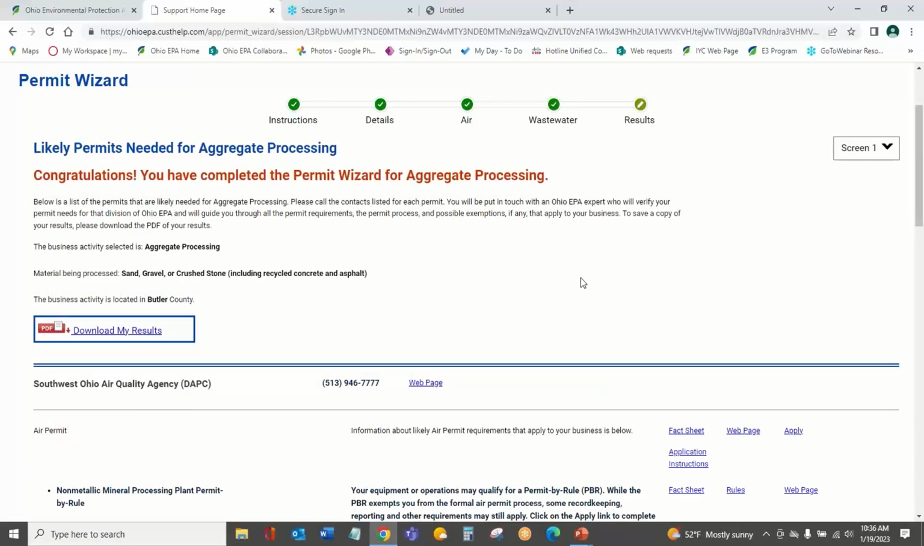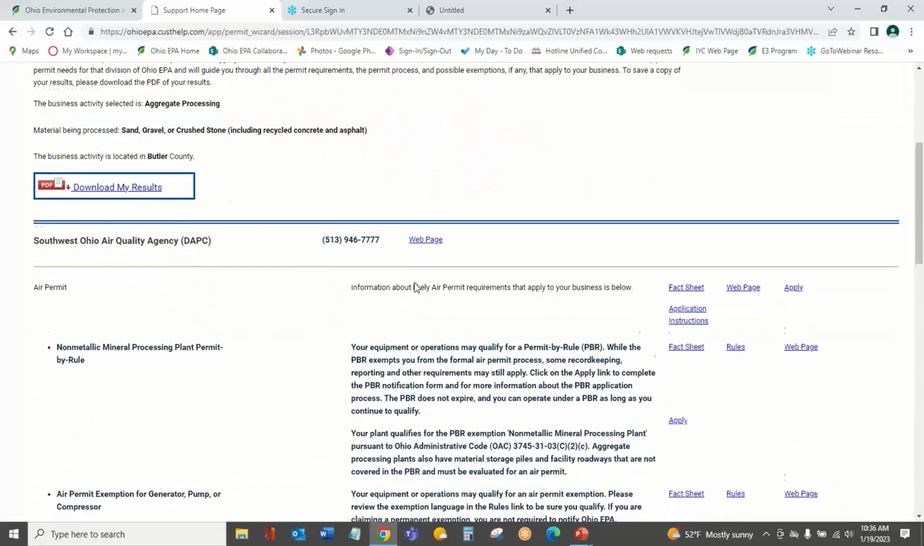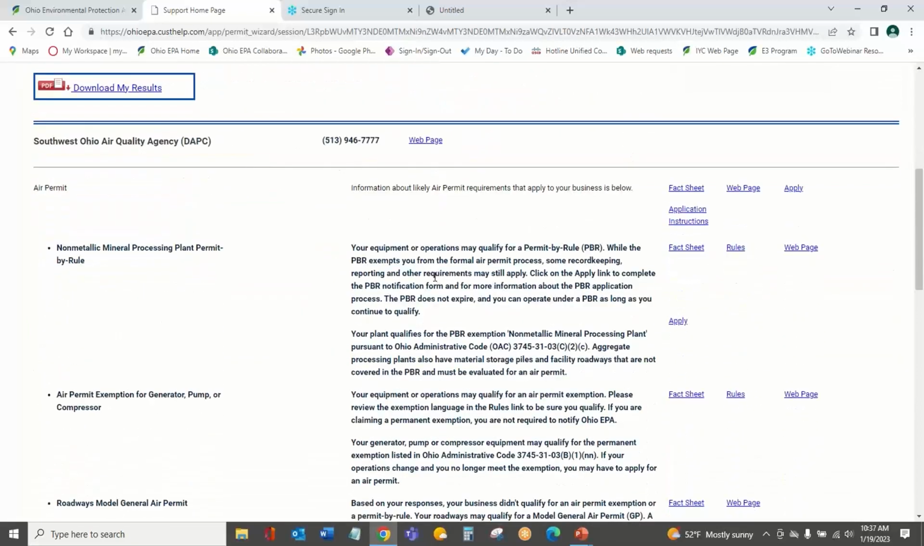Now I'm going to click next, and we've made it again to the final landing page. We've completed Permit Wizard for aggregate processing. You'll see here that it combines all of the results for the evaluation we've done here into a page for you. Another thing I do want to point out is if you'll remember at the very beginning, this time we were in Butler County. I wasn't in Ashtabula anymore.